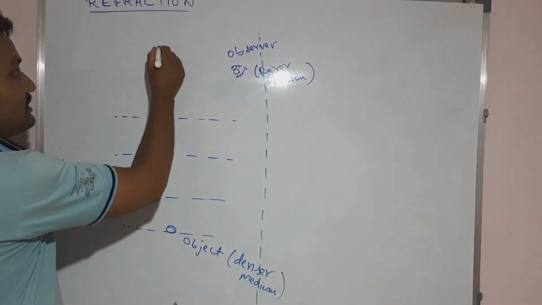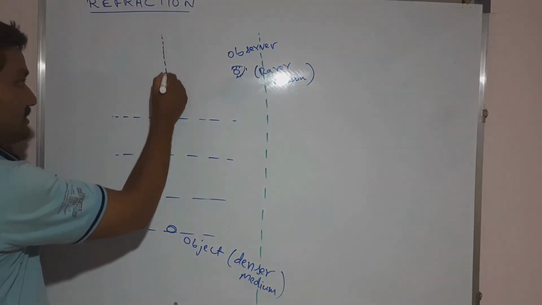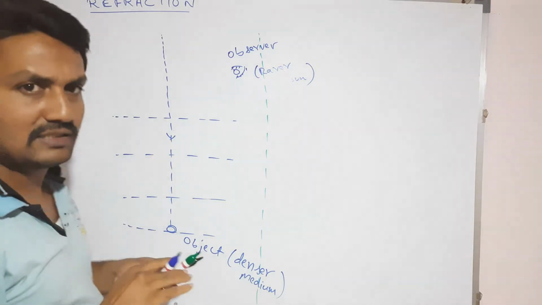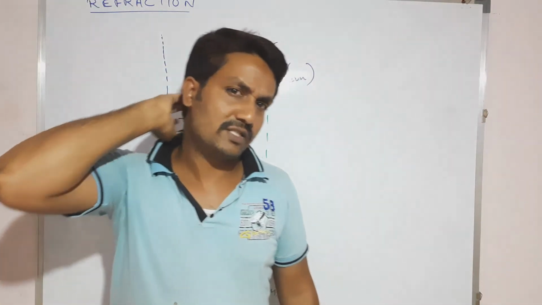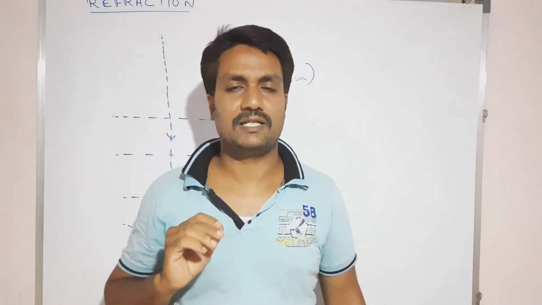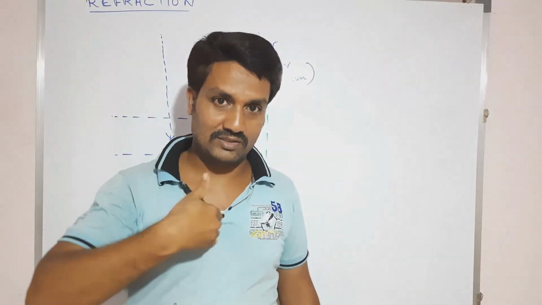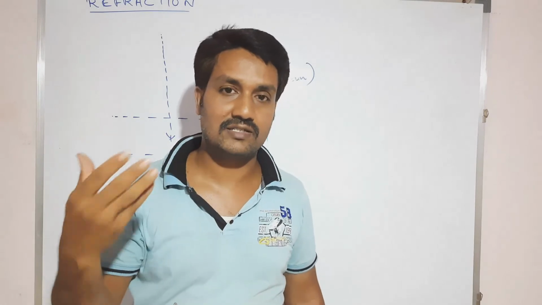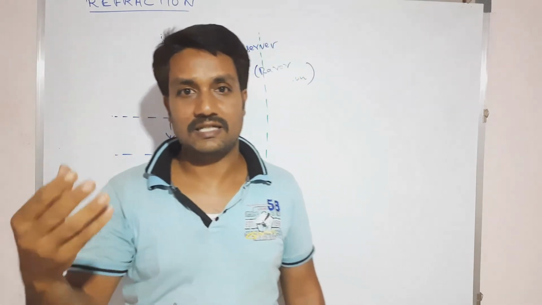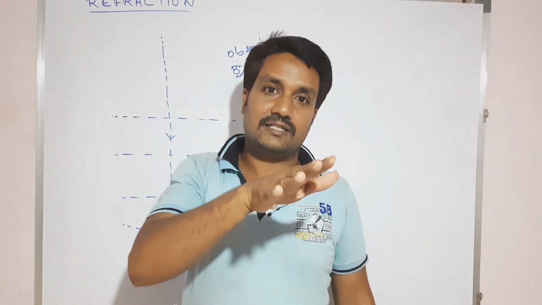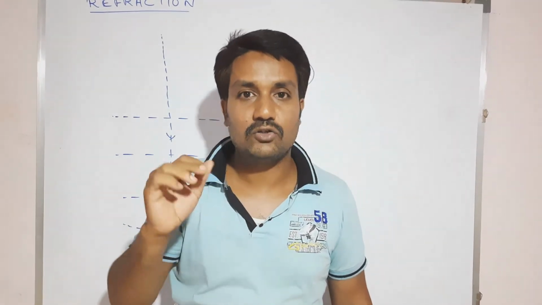Now first of all, listen to one thing. Any object we are watching, first of all the sunlight, or any light, is incident on the object, and the reflected light is sensed by the human eye.